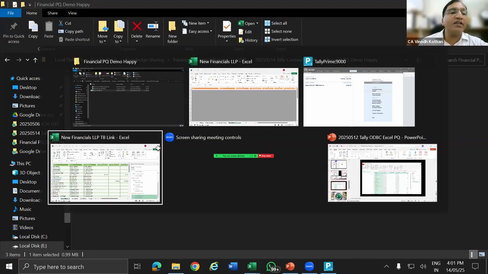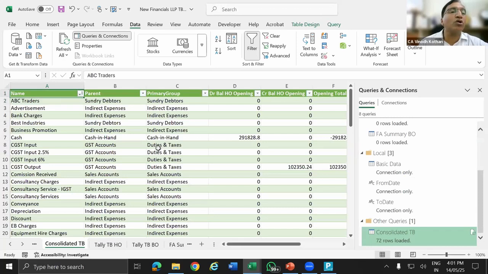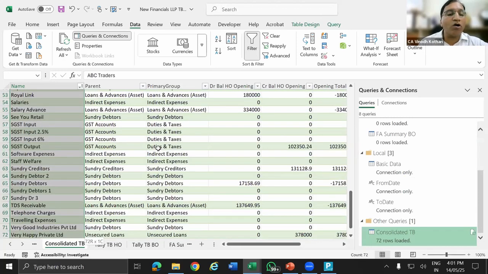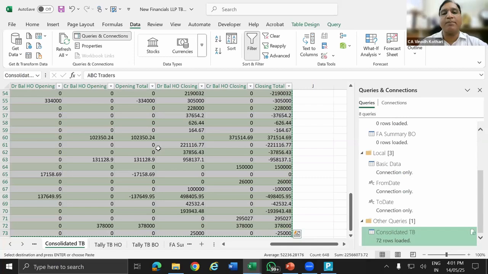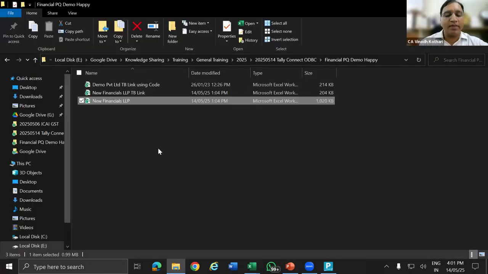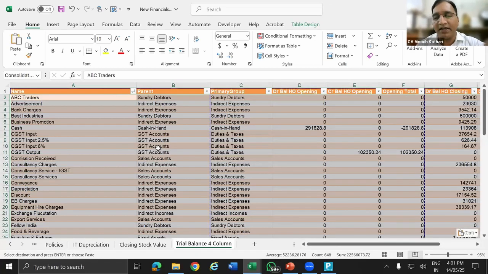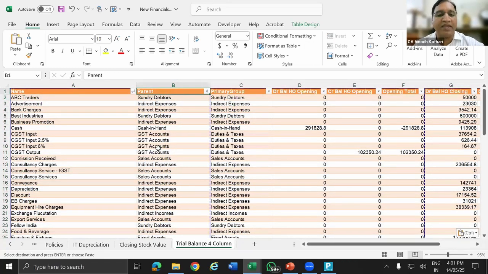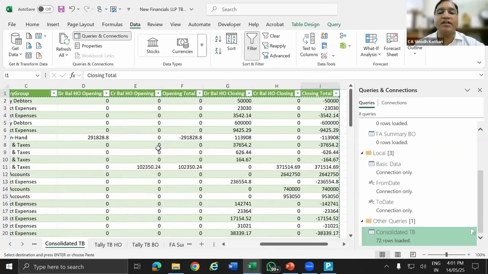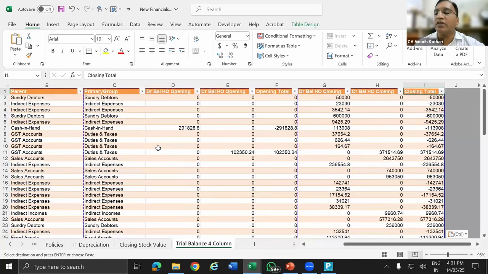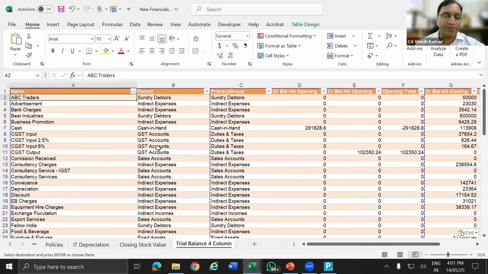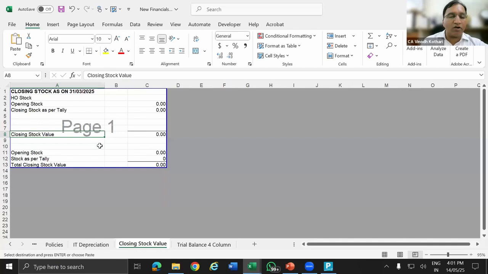Now go to the trial balance file. Copy from the ledger name. Don't copy the header. So I'm copying all the ledger names. Control C. Both are mapping, if you see till closing balance. Control Shift V. Control Shift V means Control plus Shift plus V. That means copy and paste as value without any formatting or formula. Now this header is already mapped, matched. If you see all the headers, it is still the same. And here also, it is still the same. Everything is mapped. So once I do this, already I have prepared the link of the schedule.